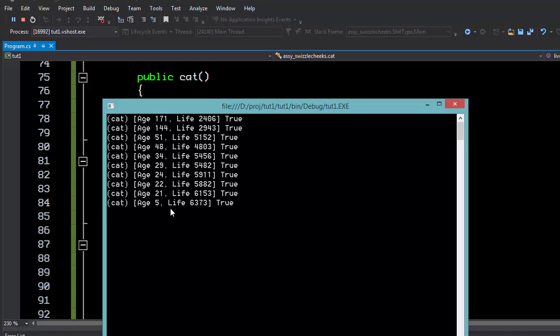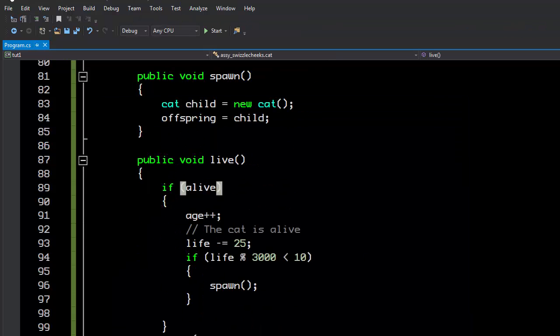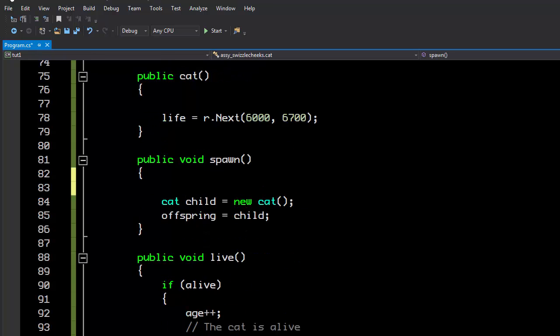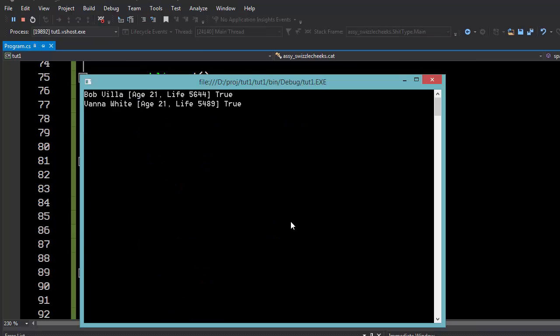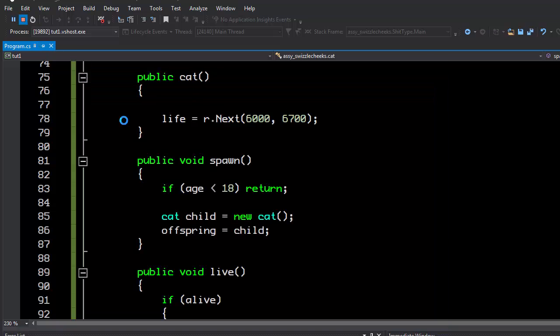So the other thing that we can do, to make this less out of control, is say, okay, if you're going to spawn children, the age has got to be at least 30. Or maybe we'll just say 18. If the age is less than 18, then don't spawn any children. So basically, that'll keep cats from immediately spawning new children. Actually, maybe that should be 30. Probably 30 or 50, honestly.